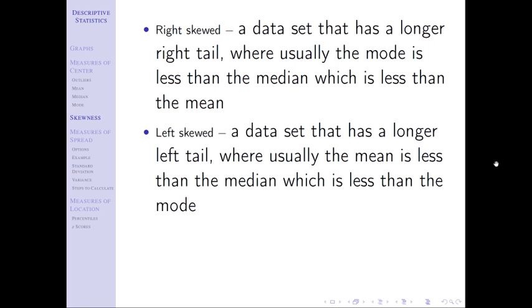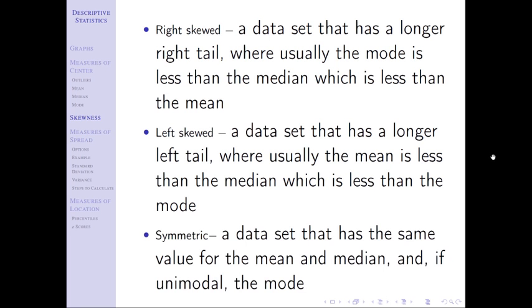And then the last option for a distribution is symmetric, and that's one where we have a similar tail on both sides. A symmetric distribution has the same value for the median and the mean, and if it's unimodal, the mode will be there as well.